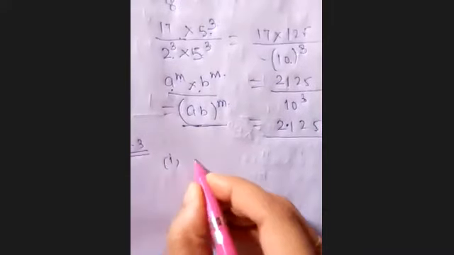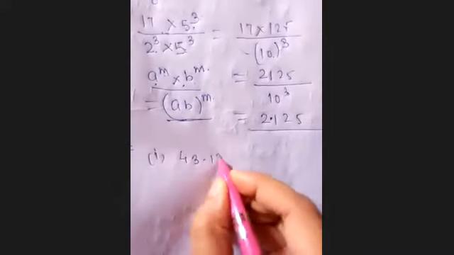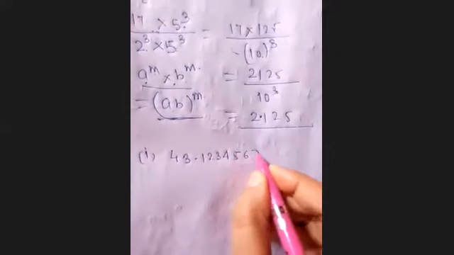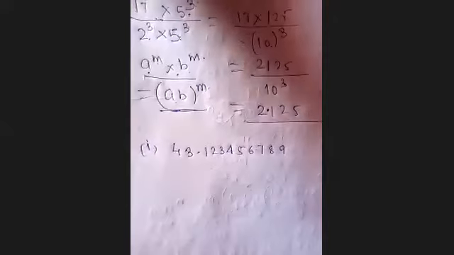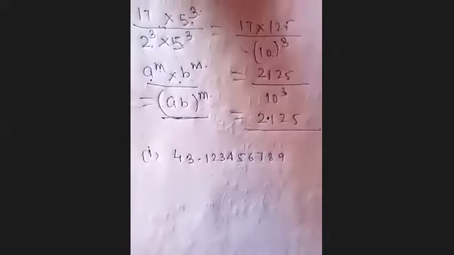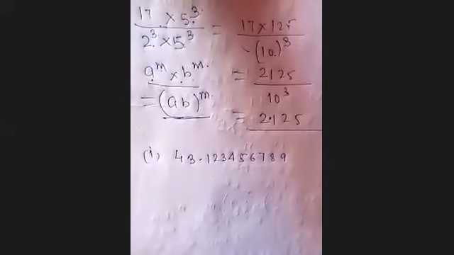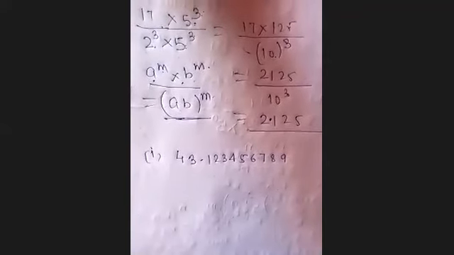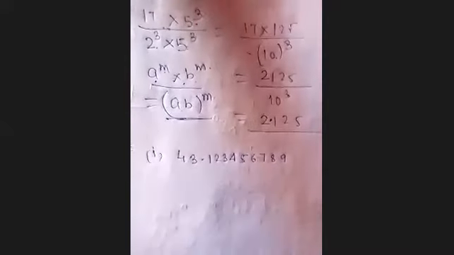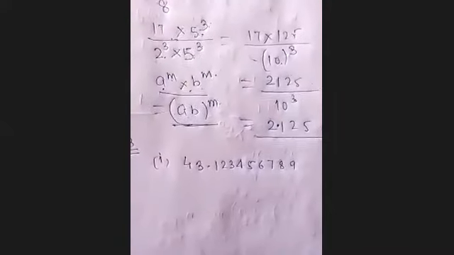Question number 3 is, the following real numbers have decimal expansion. Okay, this is your question: 43.123456789. This is the real number whose decimal expansion is given below. In each case we have to decide whether this number is a rational number or not. And after that, if it is a rational number, then we have to find the prime factors of q.